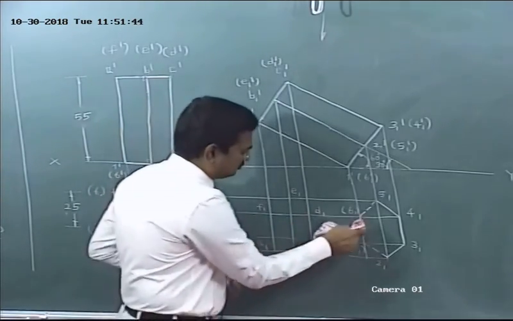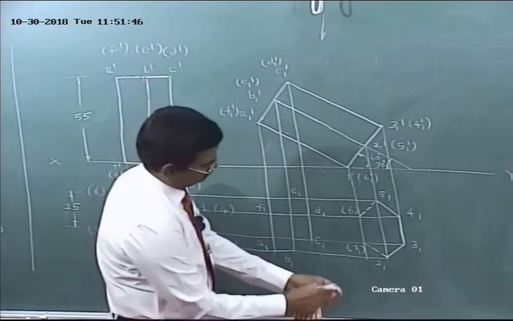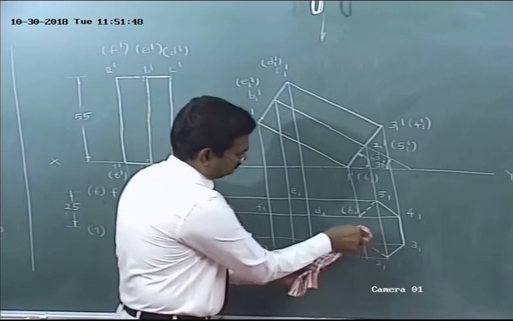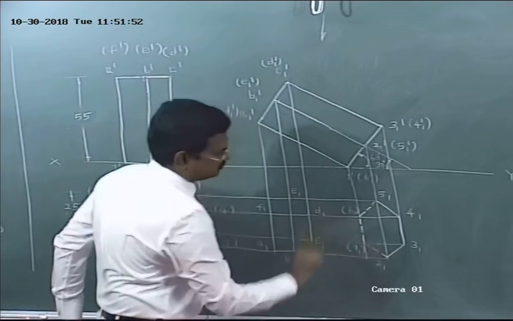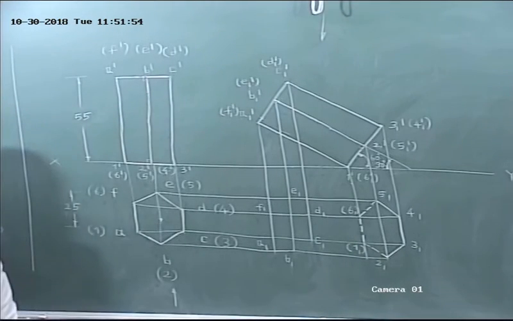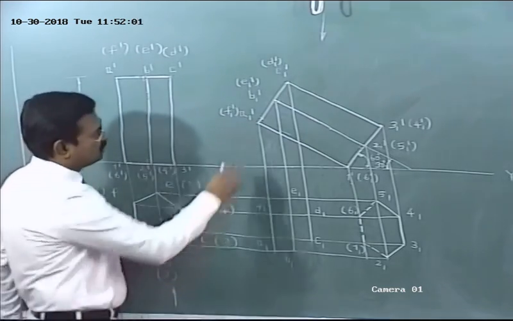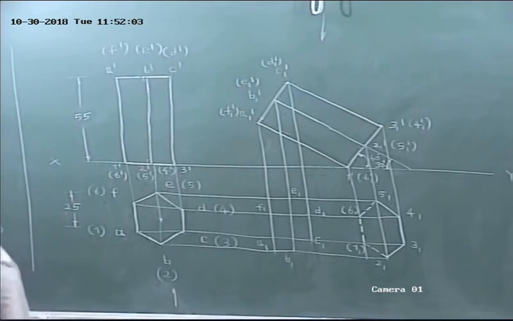So short dashes. Did you understand? All the bottom base edges are over, isn't it? Okay, next, top base edges. All the top base edges are visible in the front view, isn't it?